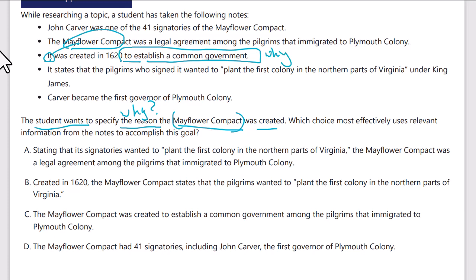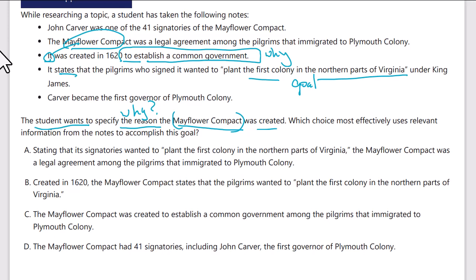The compact states that the Pilgrims who signed it wanted to plant the first colony in the northern parts of Virginia. So this is really the goal of the colonists, right? It's not really why the compact was created, although clearly it's part of the whole thing. Carver became the first governor. That's kind of irrelevant to the question. So it's to establish a common government.